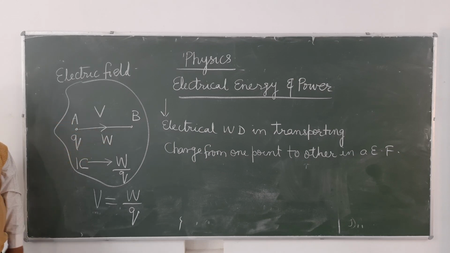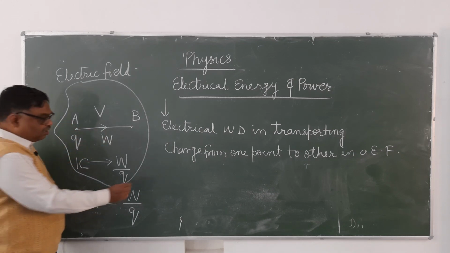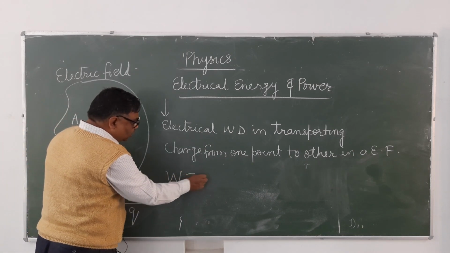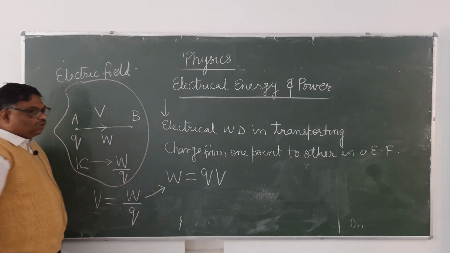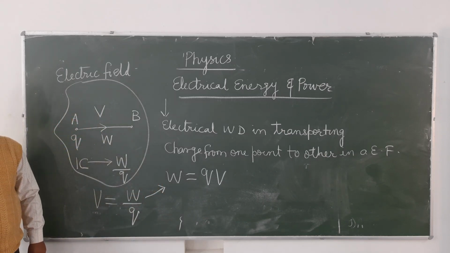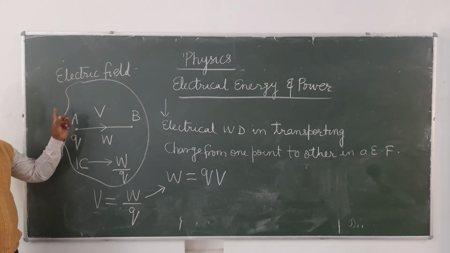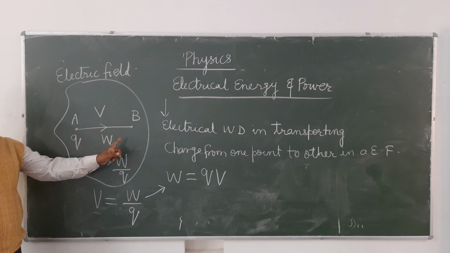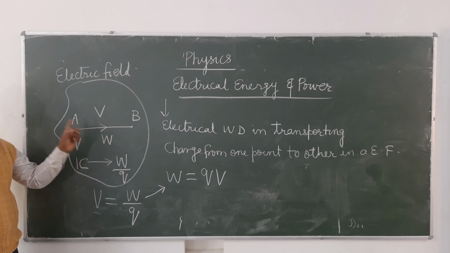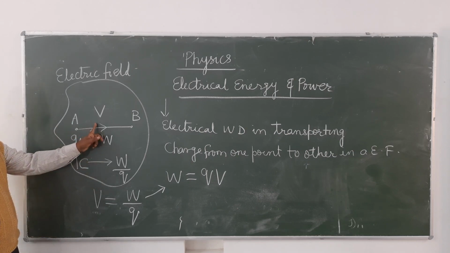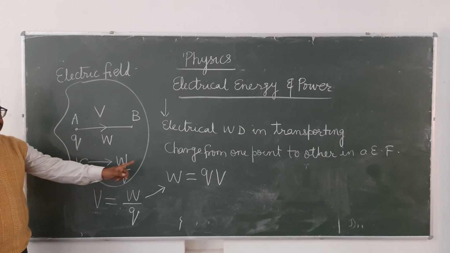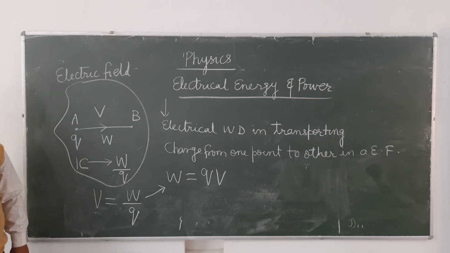If the potential difference is V, then how much work will be done? Work will be equal to Q into V. From here you can see work will be equal to Q into V. If a charge Q is transported from one point to another in an electric field or through a wire at a potential difference capital V, then how much work will be done? W equals Q into V.